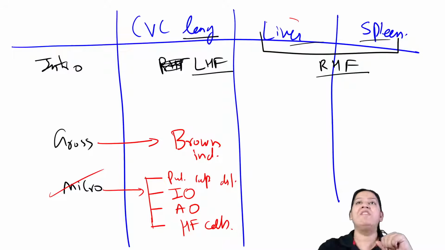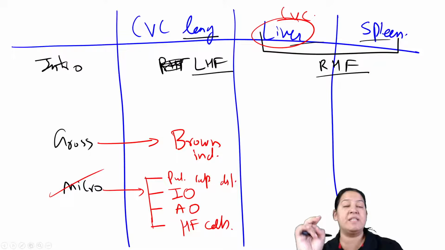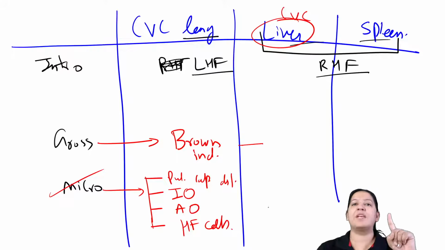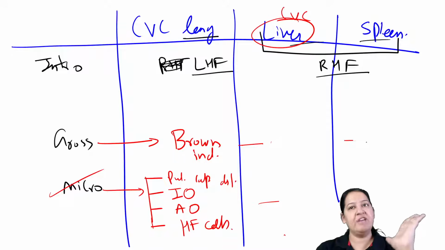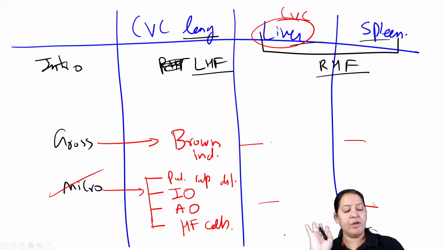Let me start liver CVC, but liver CVC is very tough. We will do the gross and microscopy comparison here of liver and spleen, and in the end we will do a total comparison. Everyone give me a thumbs up first.